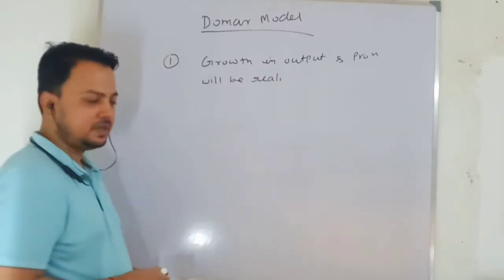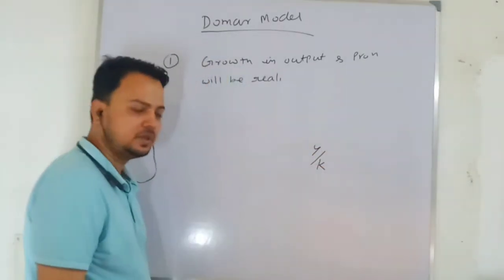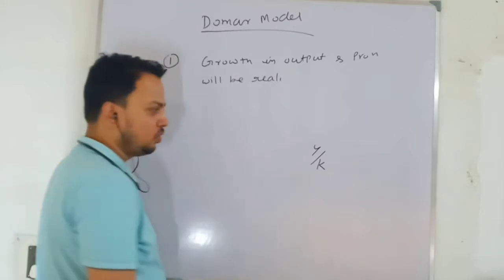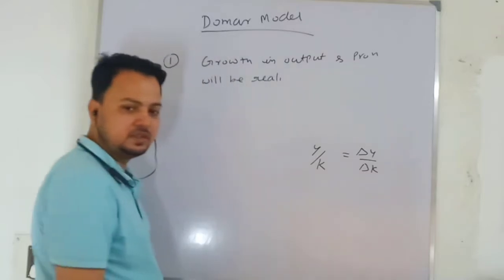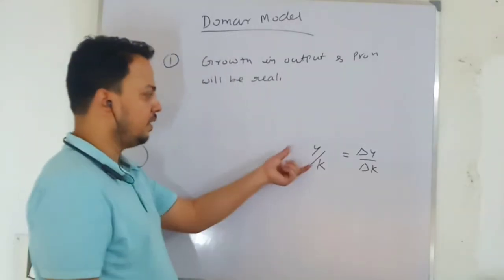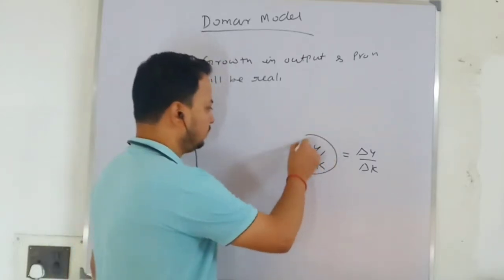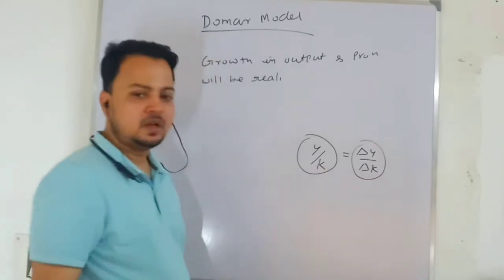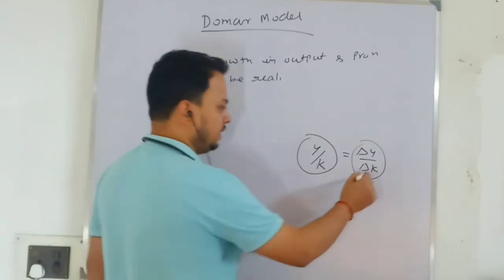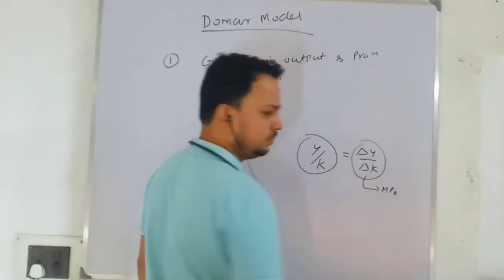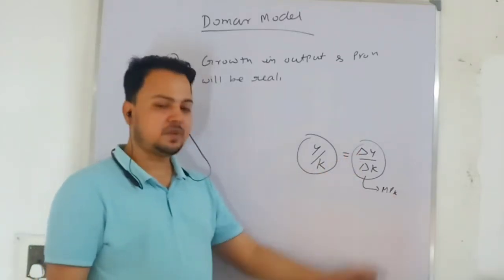In the Harrod model we have taken the capital output ratio. Here we take the output capital ratio to be constant. When the output capital ratio is constant, that means the change in output due to a change in capital stock will also be constant. When average is constant, marginal will also be constant. You have done this in microeconomics too. If you remember, the change in output due to a change in capital stock represents the marginal product of capital.